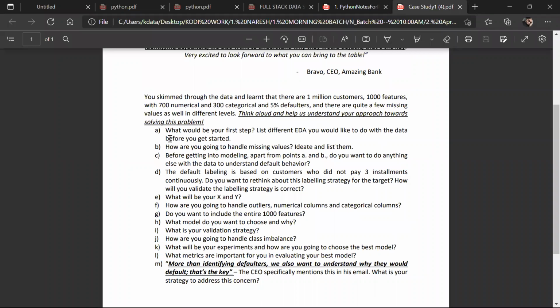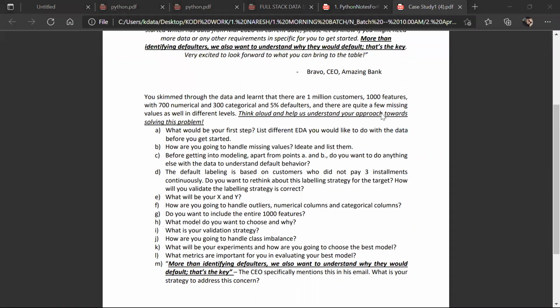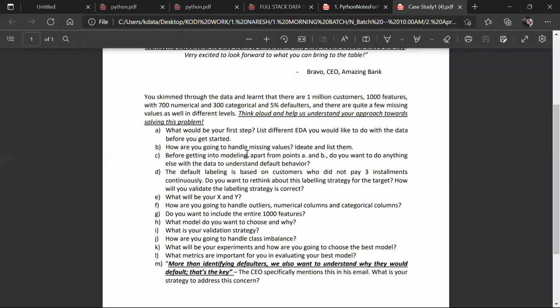How do you understand the data? This is the way you answer. Okay, raw to clean. All right, now let's talk about another question. How are you going to handle missing values, and list them? Before getting into modeling, apart from points A and B, do you want to do anything else with the data to understand default behaviors?